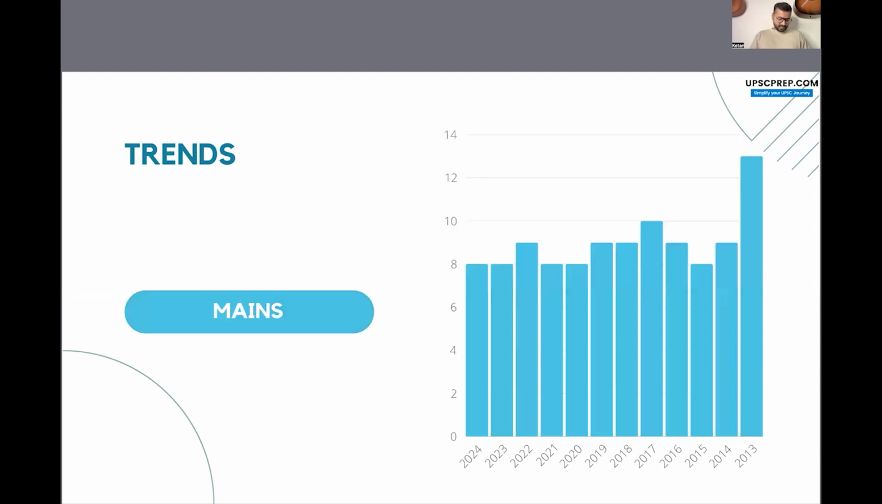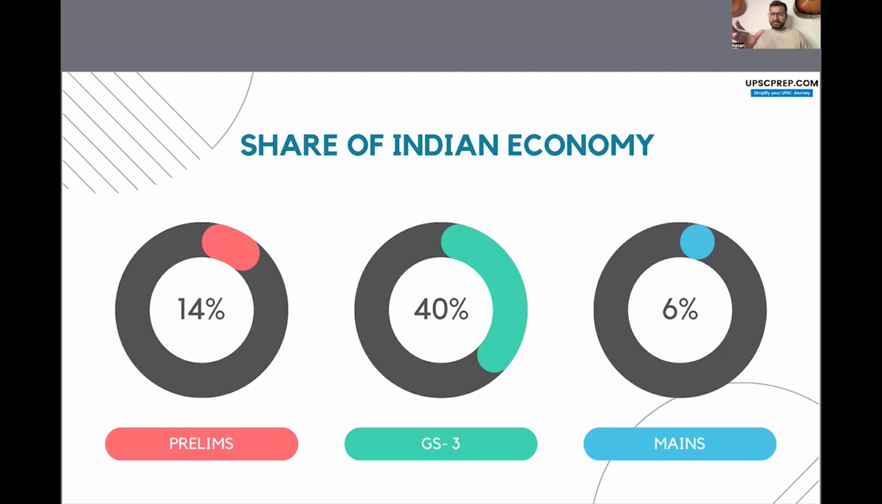Now, in your mains examination, UPSC has been asking right around 8 to 9 questions from Indian economy. So, out of these 8 questions, 4 questions will be your 10 markers, 4 questions will be your 15 marks. So, a total of 100 marks out of your 250 marks in GS3. Okay. So, this gives us an idea of what is the weightage of Indian economy in your UPSC exam. It forms around 14% of your prelims examination, 40% of your GS3. And if we talk about mains as a whole, then right around 6% of your mains examination.